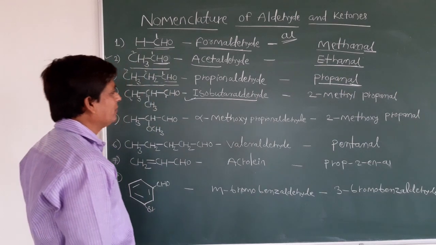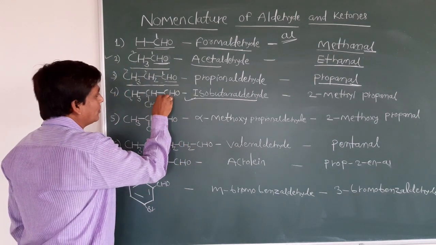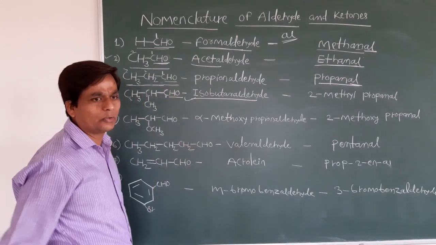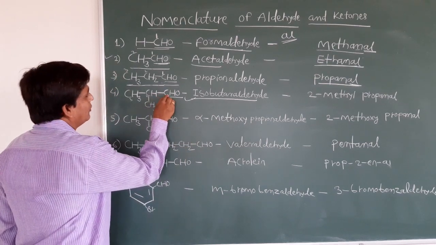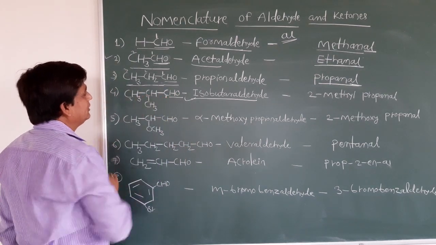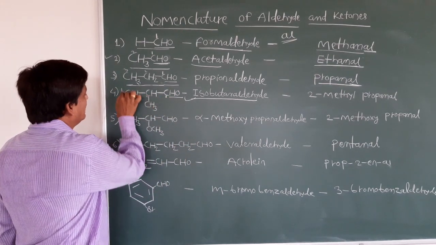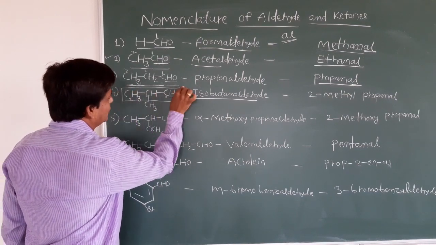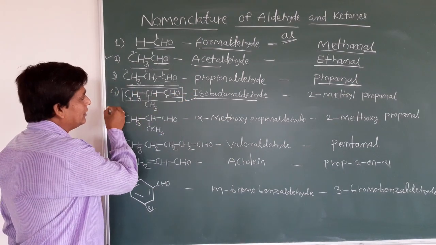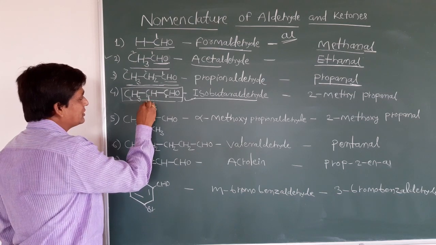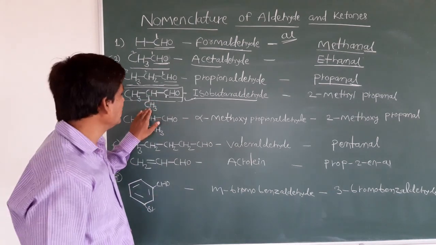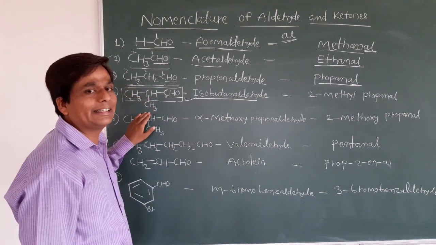See the IUPAC name, very easy. You have to start the numbering from here because it is the functional group. CHO is the aldehyde. It is the first carbon, first, second, third. Three carbons are there, and this is your parent alkane, the longest continuous chain. In this chain, a CH3 group is attached on the second carbon. CH3 is nothing but a methyl group, on the second carbon.